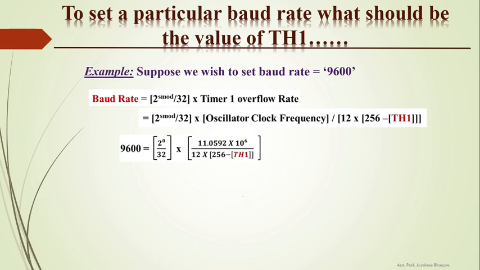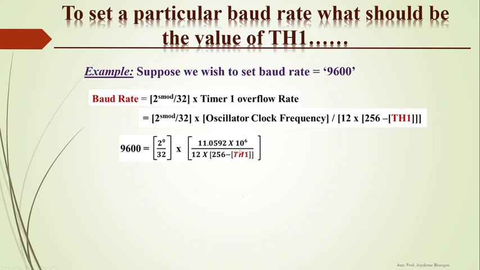Now we have to find the value to be loaded into the TH1 register. Here we are considering that the SMOD bit is equal to 0, which means we are not doubling the baud rate. Now we are considering the oscillator clock frequency equal to 11.0592 megahertz, so I have written here 10^6 divided by 12 into (256 minus